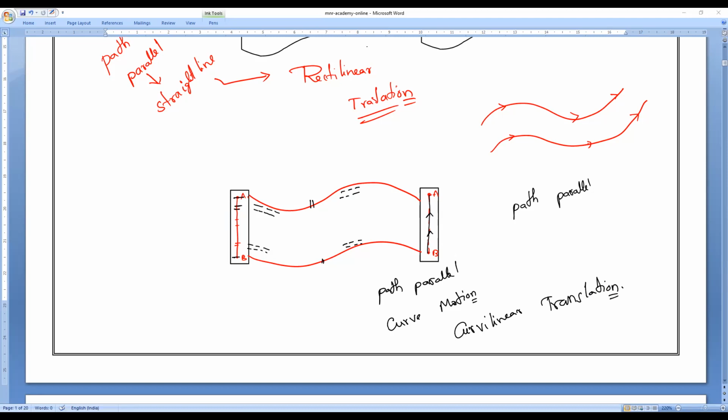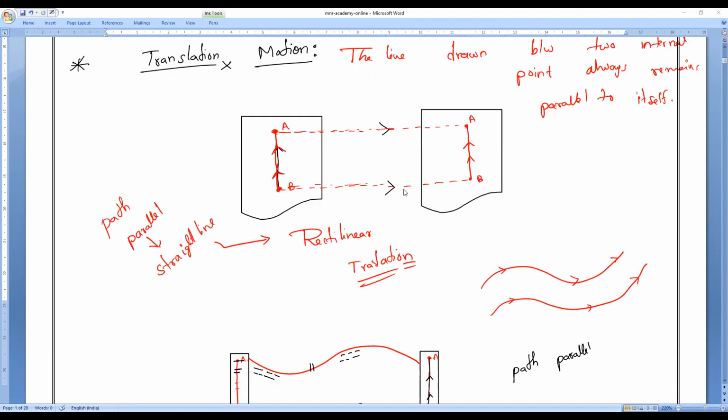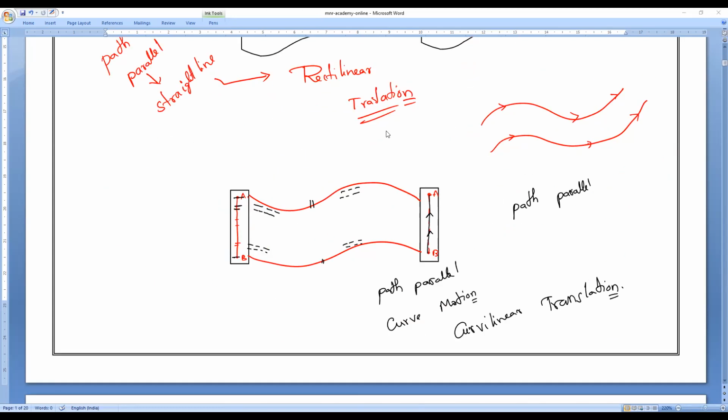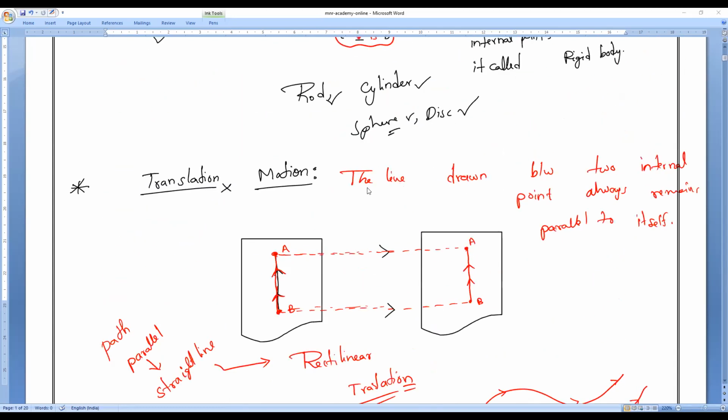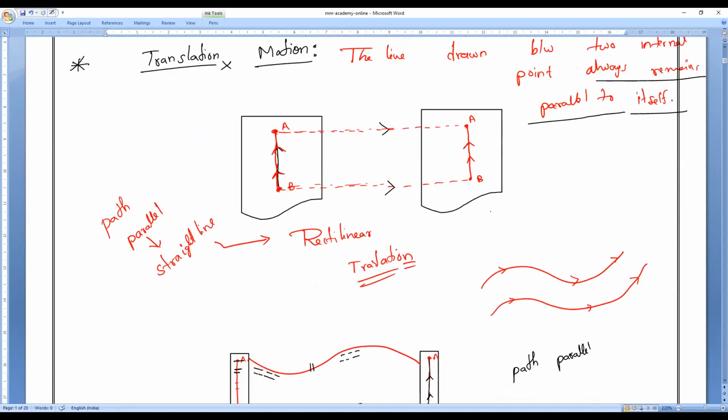Everybody, so translation motion is of two types. One is rectilinear translation. The second one is what, everybody? Curvilinear translation. So first, what is translatory motion? Whatever it is, either rectilinear or curvilinear, doesn't matter. You should remember that the line drawn between two internal points always remains what? Remains parallel to itself. So this kind of motion we used to call as what motion, everybody? We used to call it translation motion. Understand? Clear, everybody?